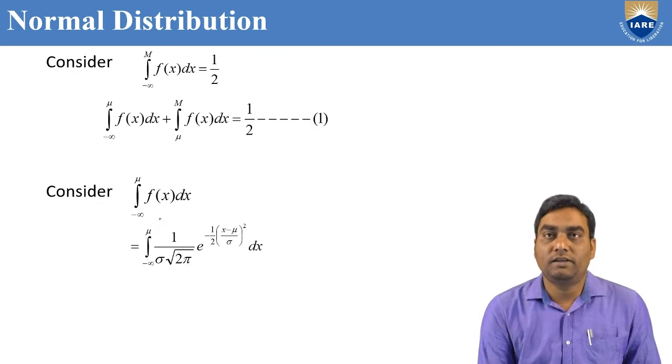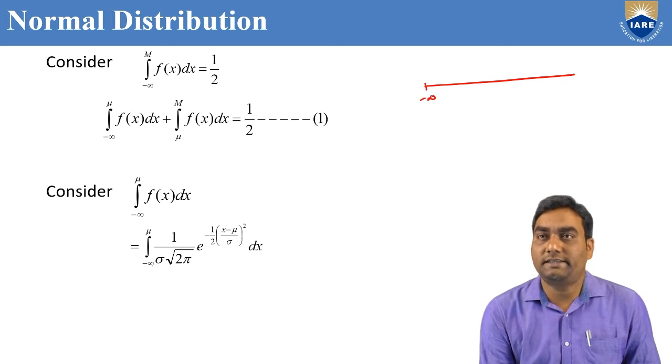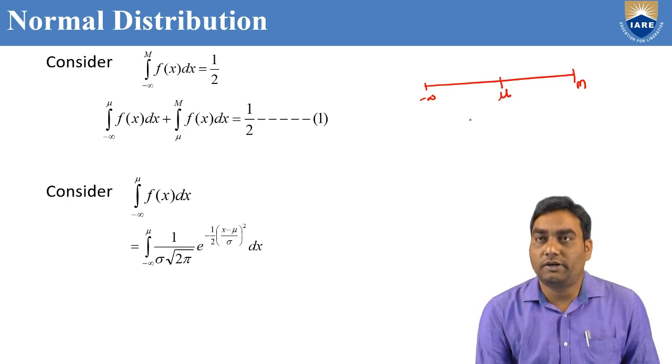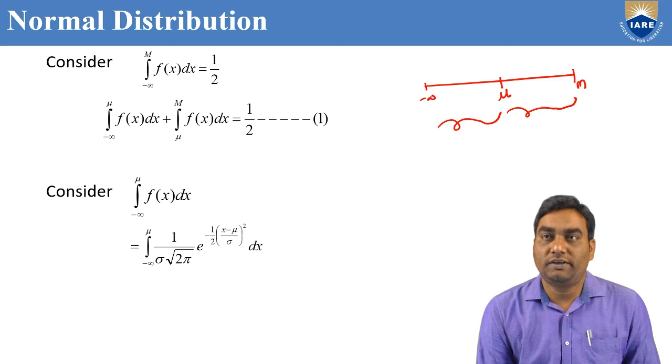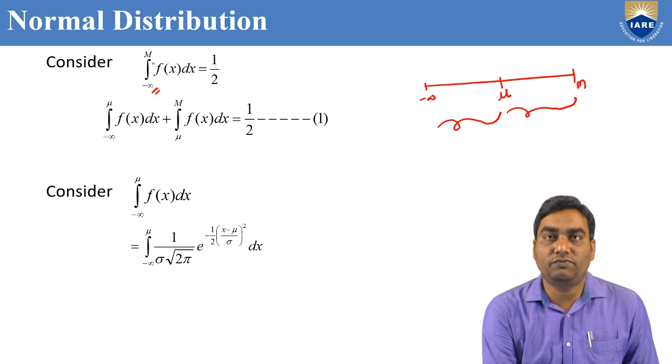Integral from minus infinity to m of f(x) dx equals 1/2. Suppose the limits are minus infinity and m. If you take any point mu in between, can I write minus infinity to mu plus mu to m? We can split the integration from minus infinity to m into two parts: integral from minus infinity to mu of f(x) dx plus integral from mu to m of f(x) dx.